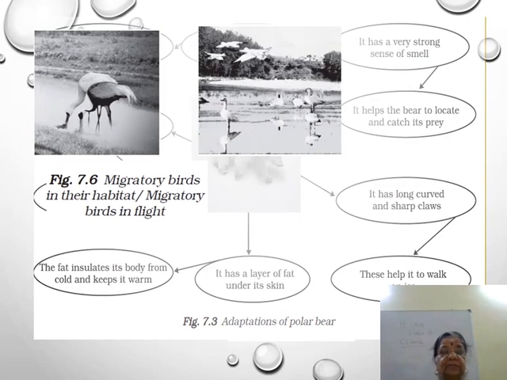The next one. Other than these two, polar bear and penguin, other animals living in the polar regions are many types of fishes, musk oxen, reindeer, foxes, seals, whales, and birds. These animals are also found in the polar region.